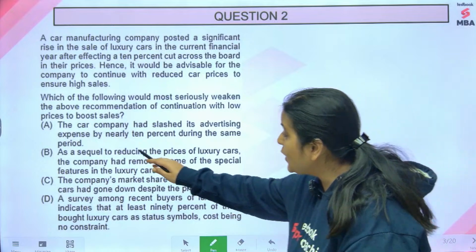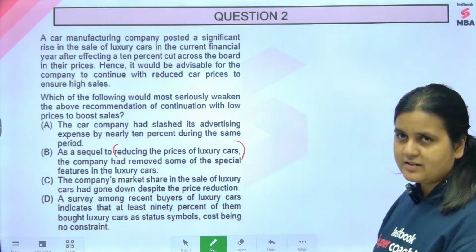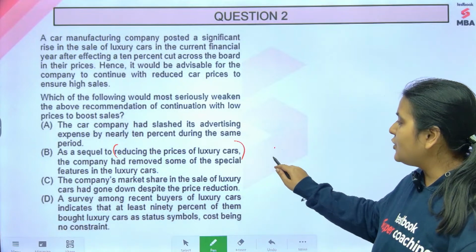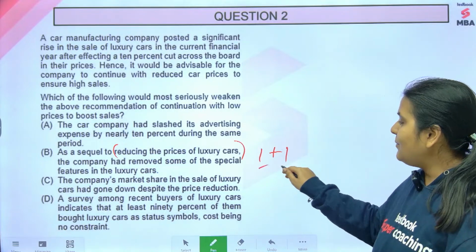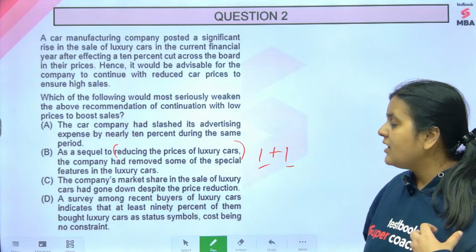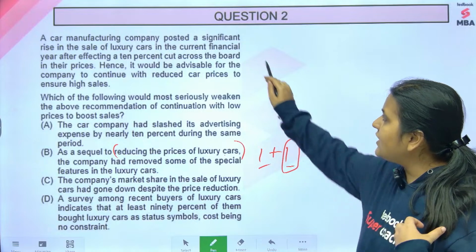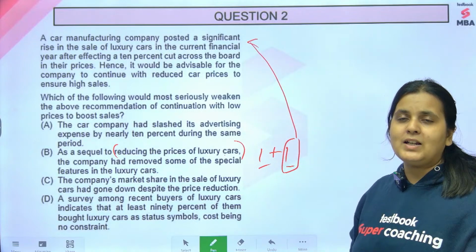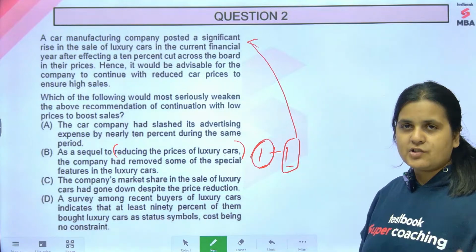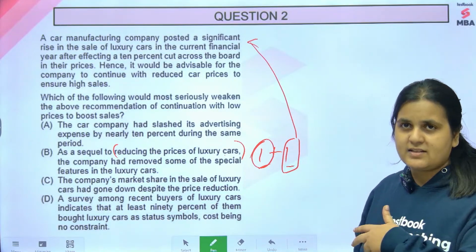This means that there are two reasons, 1 plus 1: one is reduction of prices and the other is removing the special features. But removing the special features will not increase the sales. Of course, nobody would want fewer features, right? So this also shows that maybe it's because of the reduction in prices itself that the sales has increased.